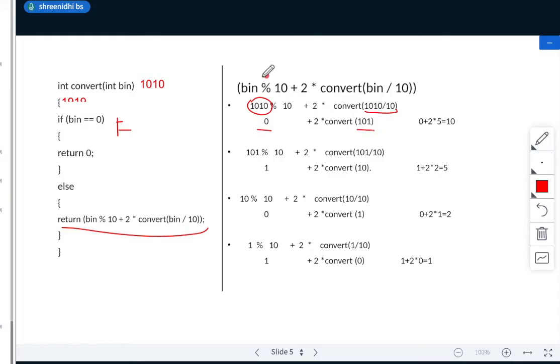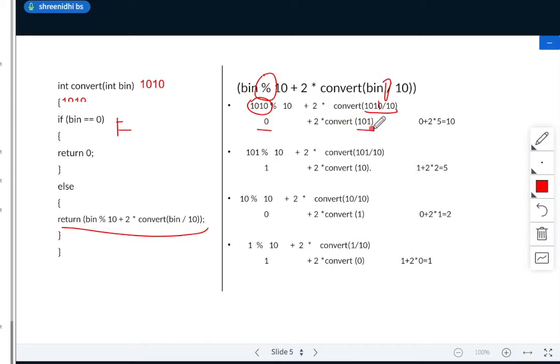So you should know what modulus means and what divide means. If you do modulus of any number with 10, you will get the last digit. If you divide any number by 10, your last digit will be deleted. So now 0 plus 2 into convert of 101.